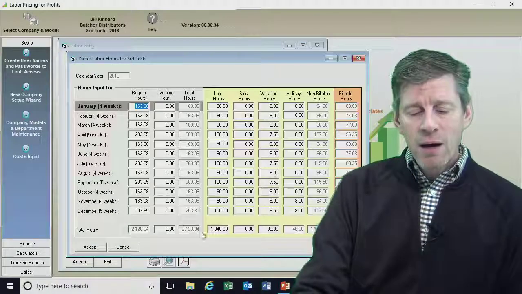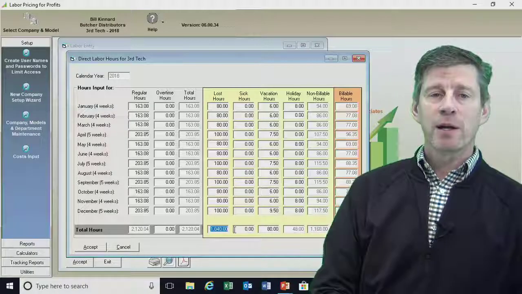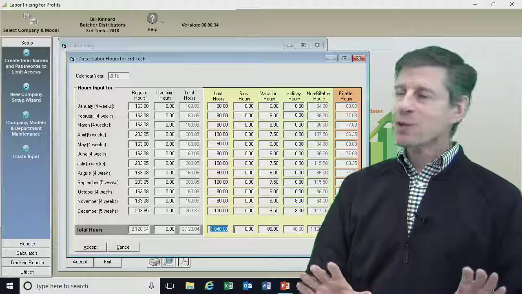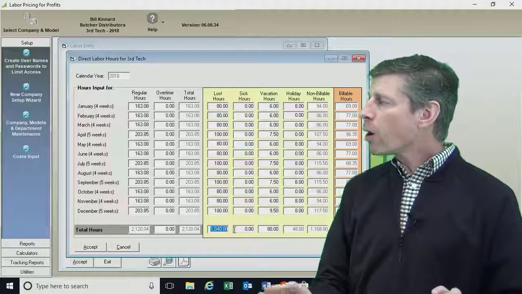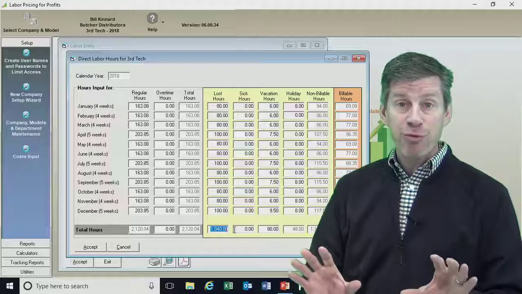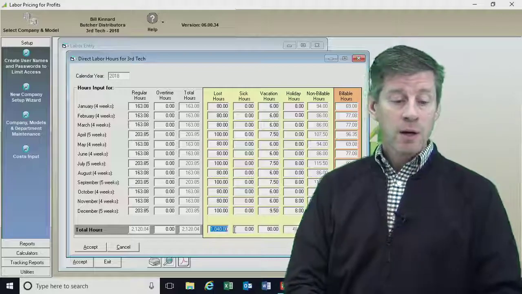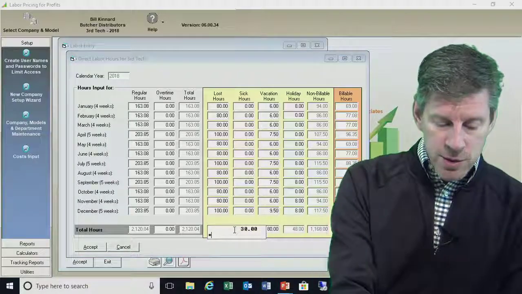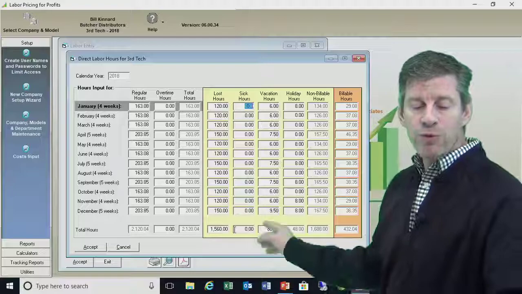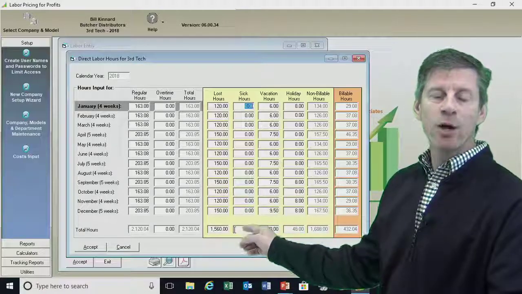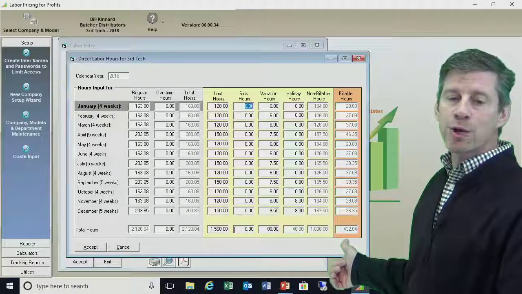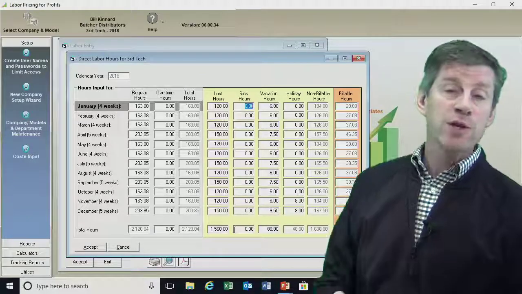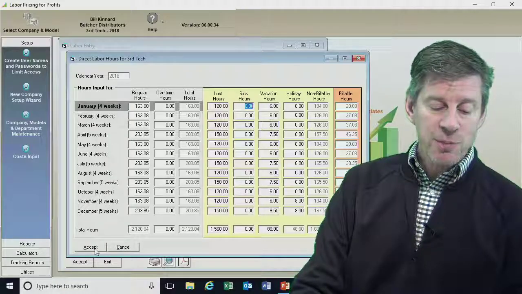And instead of 50% of his time being lost, I'm going to say we can only bill out 10 hours a week, not 20 like we thought we could. If all we can do is bill out 10 hours a week and we have 30 hours a week that's lost, okay, 30 hours a week times 52 weeks, we now have 1,560 lost hours, and our billable hours go down all the way to 432. We're only going to bill out 432 hours for this whole year. All right, so let's accept that one.